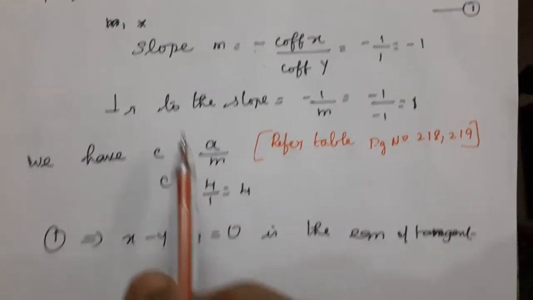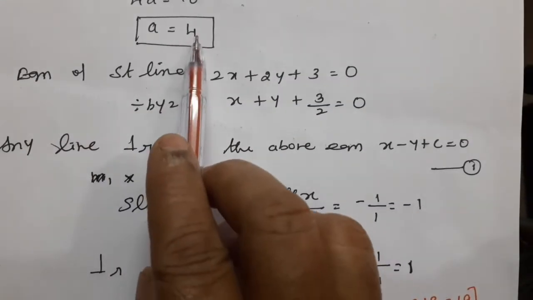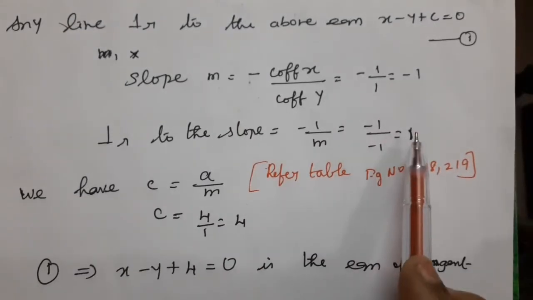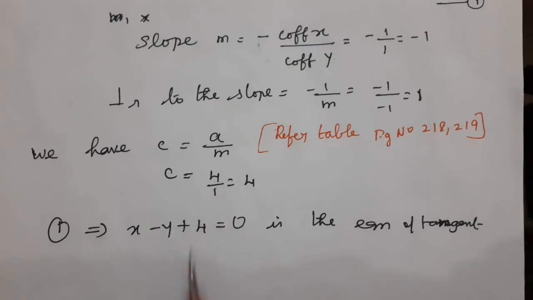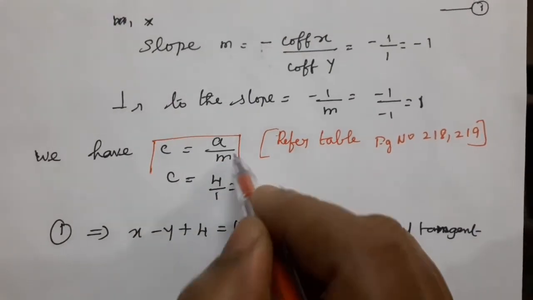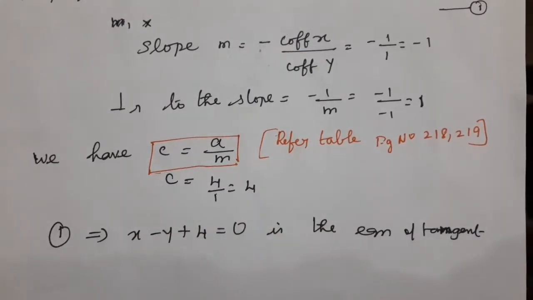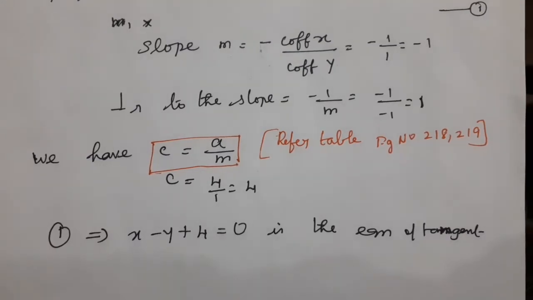Now c equals a by m. We already found the value of a. What is our a? a = 4. What is our m? m = 1, because it is perpendicular. So c = 4/1. This formula is very important. This is the condition for the given straight line to be perpendicular to the tangent.